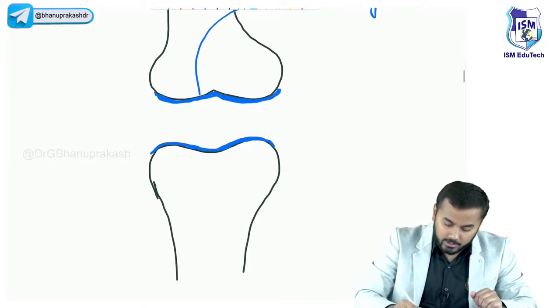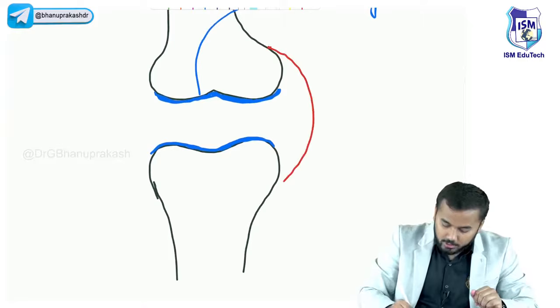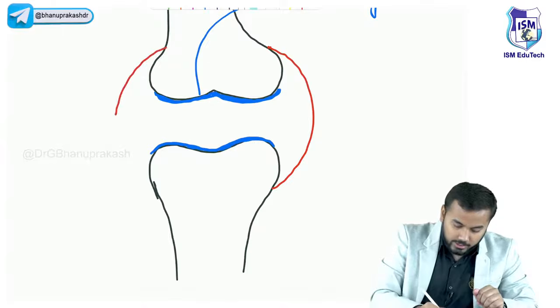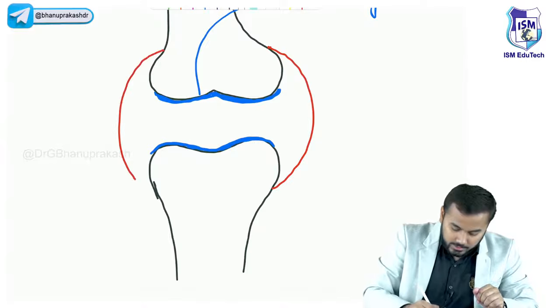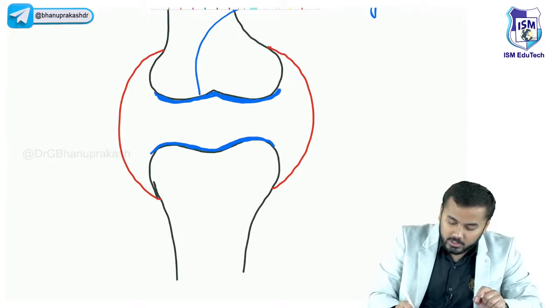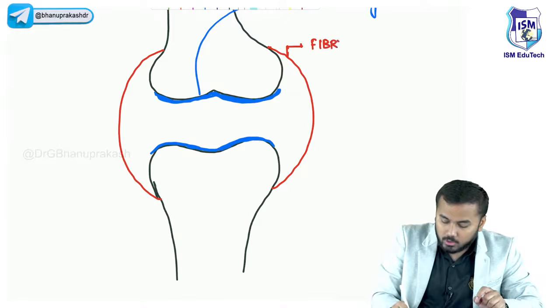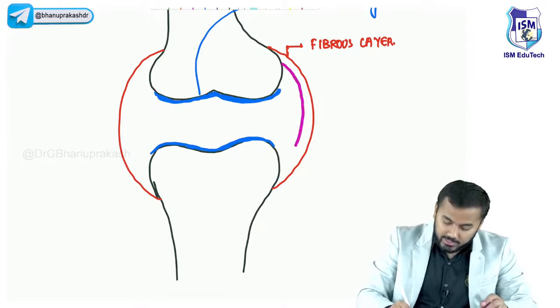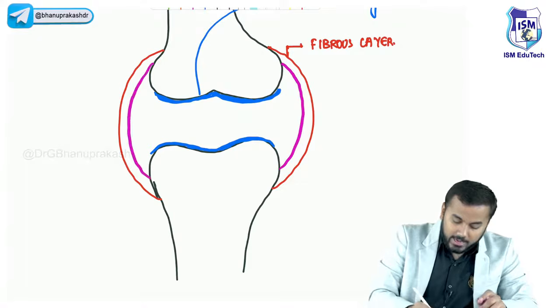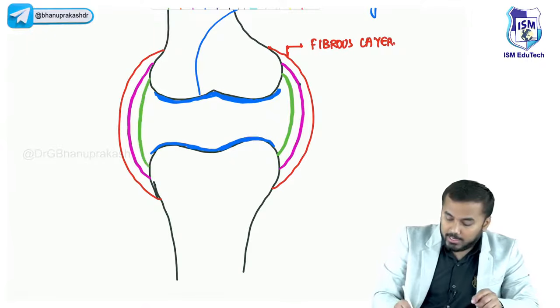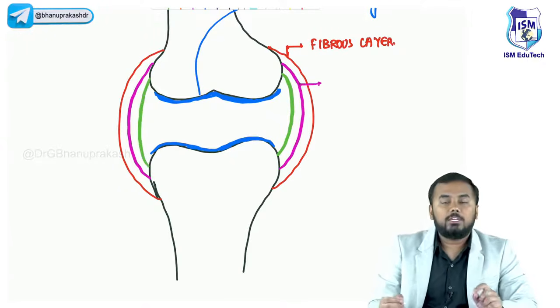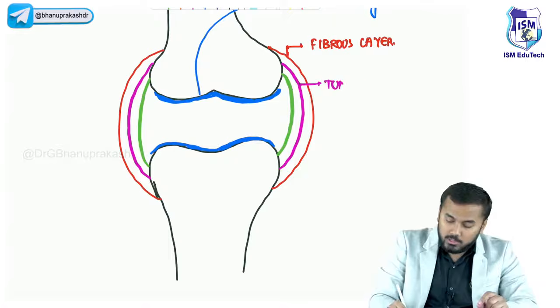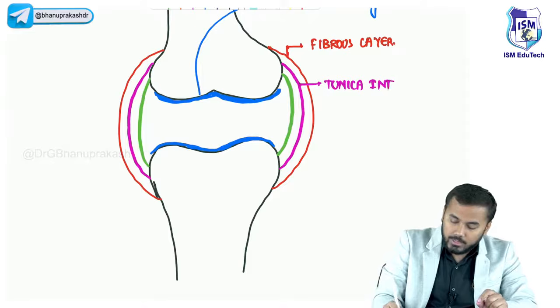For example, there is this layer located on the outer side. This layer is called the fibrous layer. Just beneath the fibrous layer, we have two more layers. There is this pink colored layer on both sides, and this green colored layer on both sides. The pink colored layer is called the tunica intima.